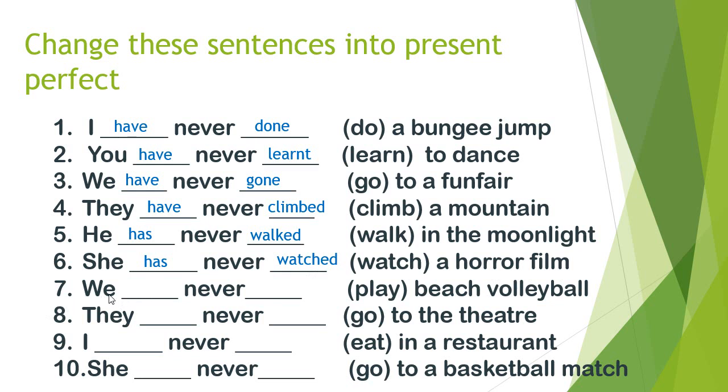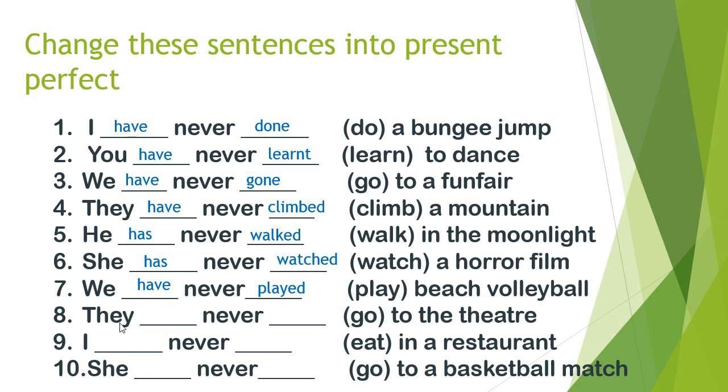We, after we, do we write have or has? Yes, that's right. We write have. We have never. The past form of play is played. That's right. We have never played beach volleyball.